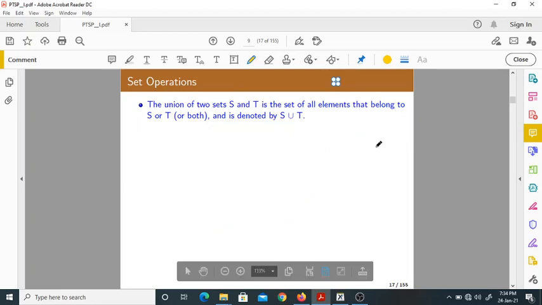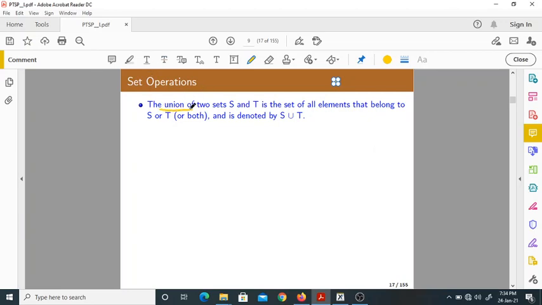Now, briefly I will discuss set operations. We mainly discuss two operations. What are they? Union and intersection. So what does union mean? It is a set of all elements that belong to S or T or both, denoted by S union T, or sometimes you also write it as S plus T. S plus T is also a notation for the union of two events.